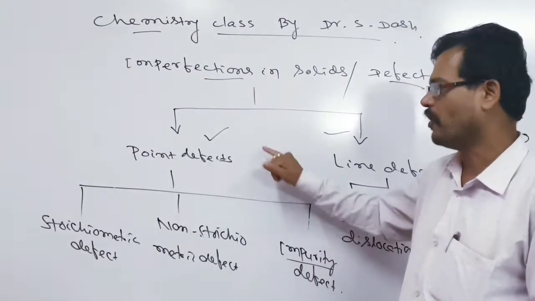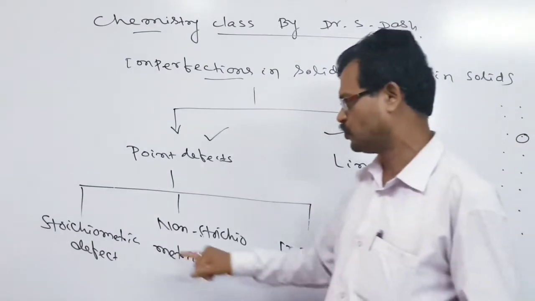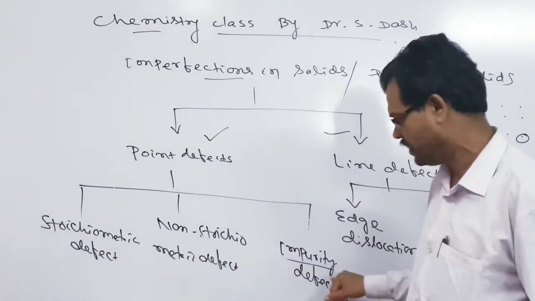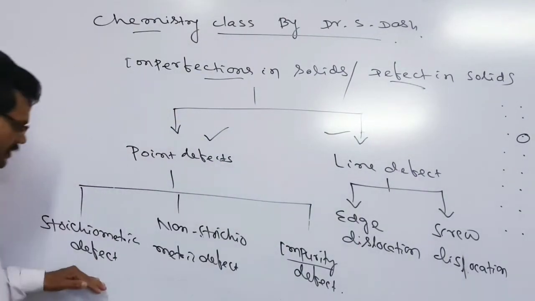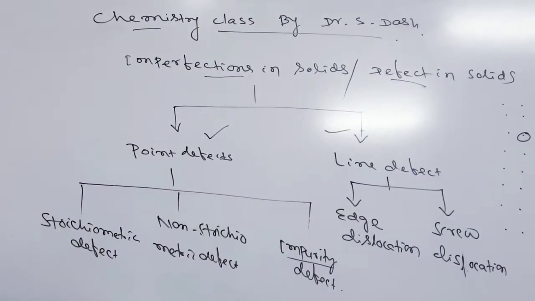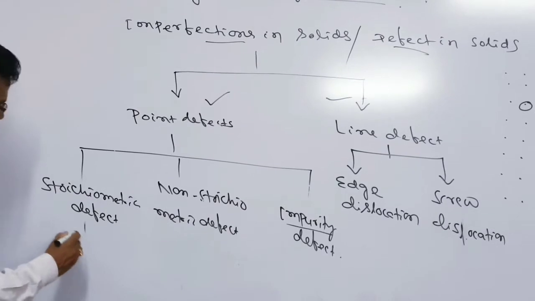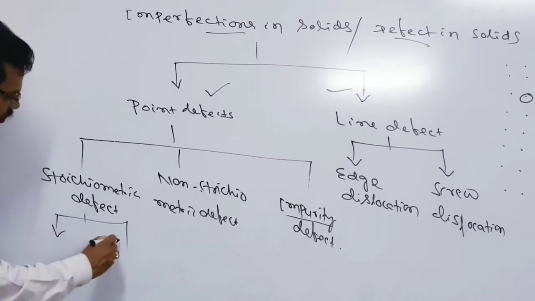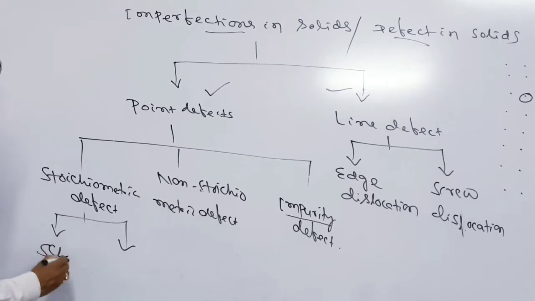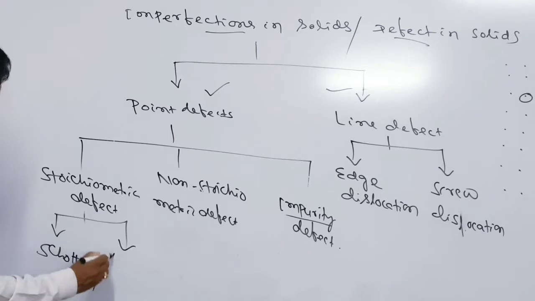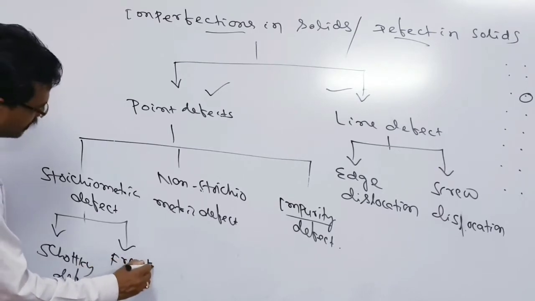So basically, point defect has three types: stoichiometric, non-stoichiometric, and impurity. Once again, the point defects are further classified. Let us look here at the stoichiometric defect. It is also divided into two types: one is Schottky defect and another is Frenkel defect.